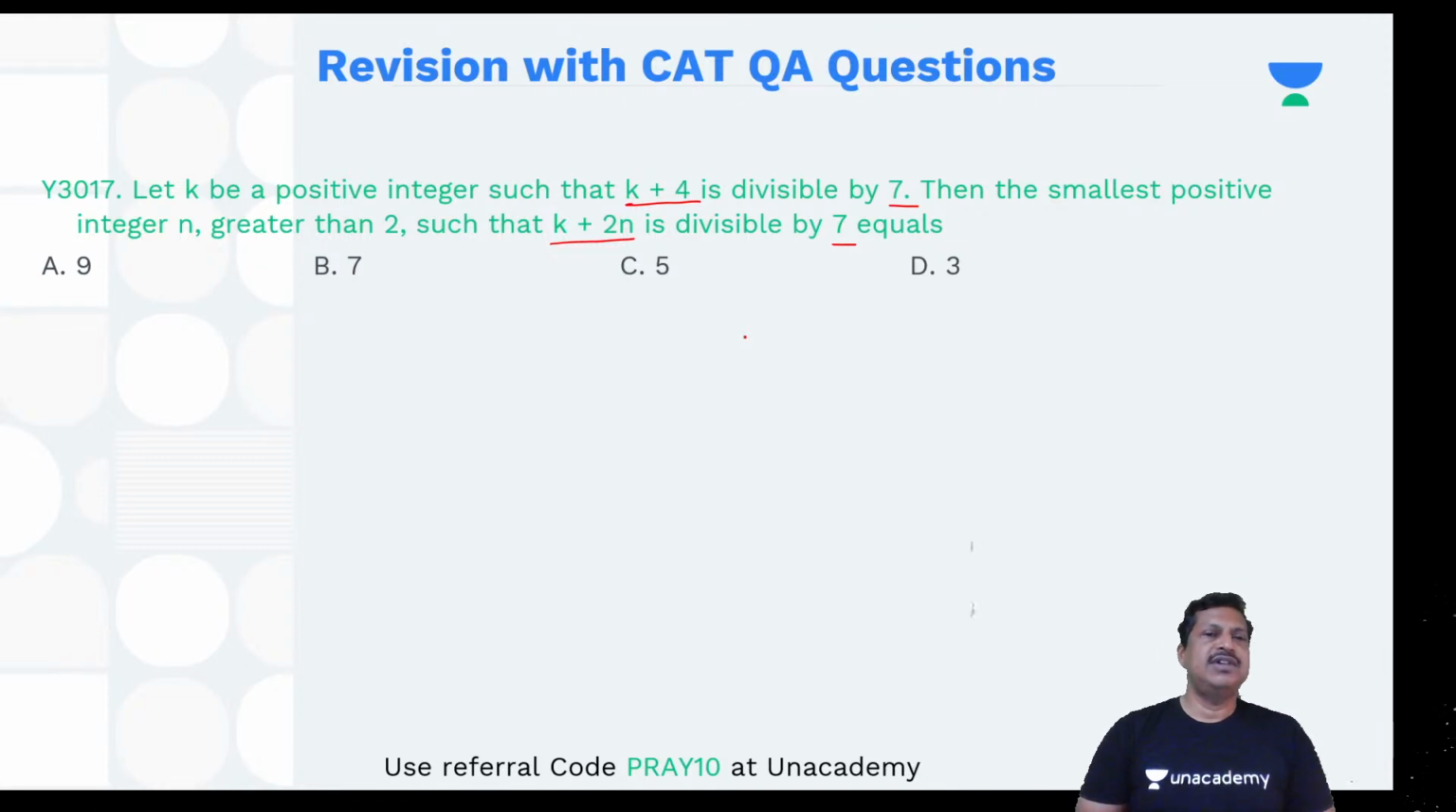See, the language is given in a very difficult manner, but the question is very simple. k is a positive integer. k plus 4 is divisible by 7. Smallest positive integer n greater than 2 such that k plus 2n is divisible by 7. That's as simple as this.